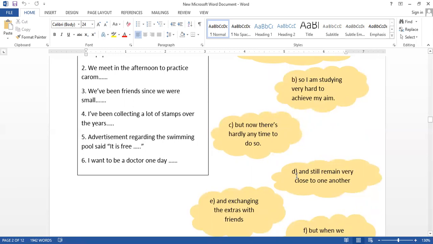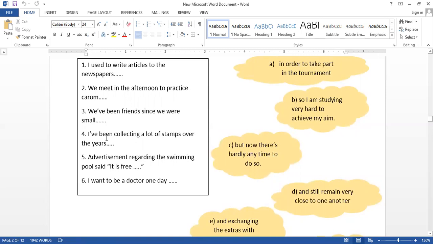Yeah. Then we have "and still remain very close to one another." Now when you get a question like this, very quickly read all the responses. Then it will be easy to make the connection between the questions and answers. Connect questions and answers easily. Then D goes with number 3.